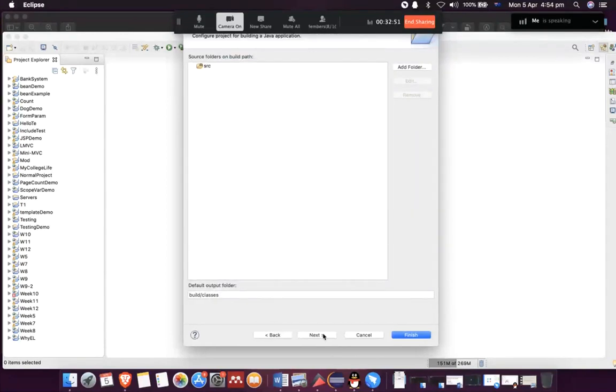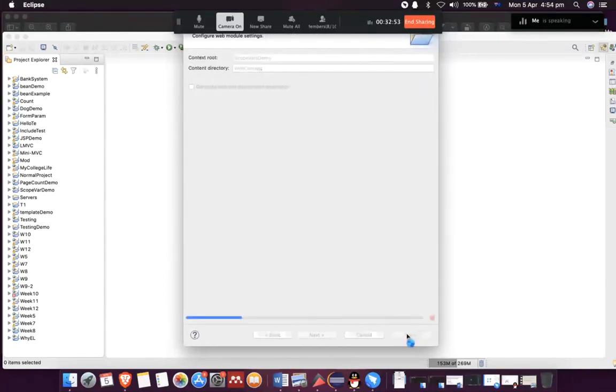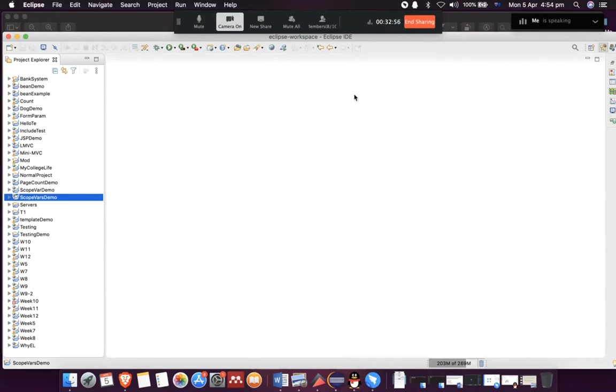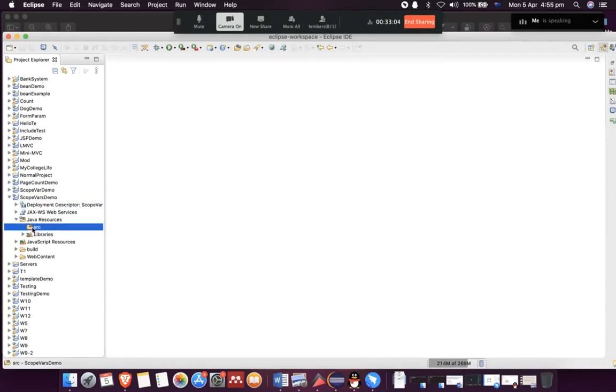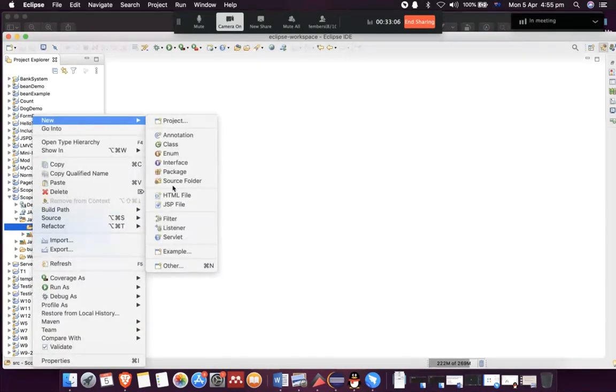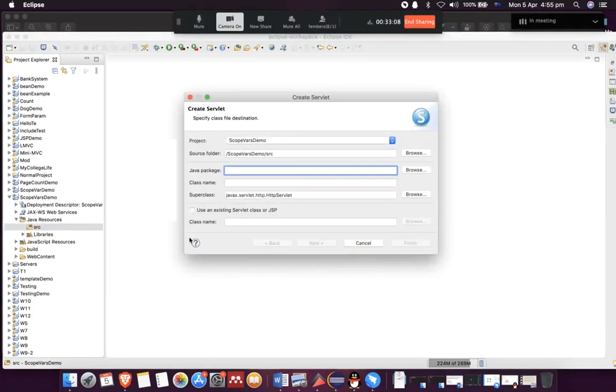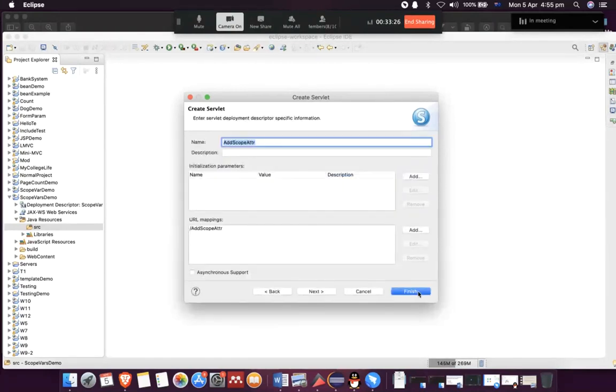I'm going to go next. I don't need web.xml. What I need is a servlet, first of all. So I'm going to add a servlet and show you what the scoped variables are. New servlet. Let's call this one, just a class name, AddScopeAttributes. And next, finish.